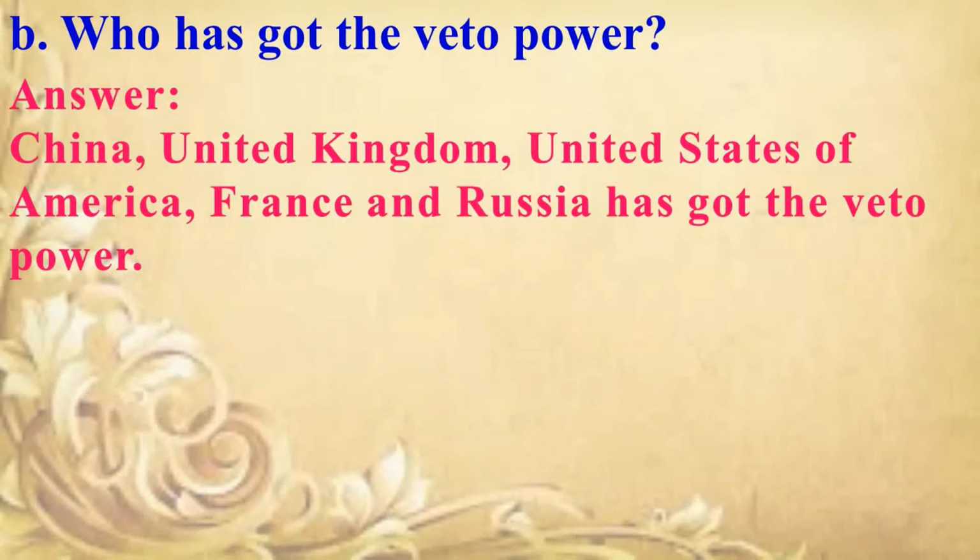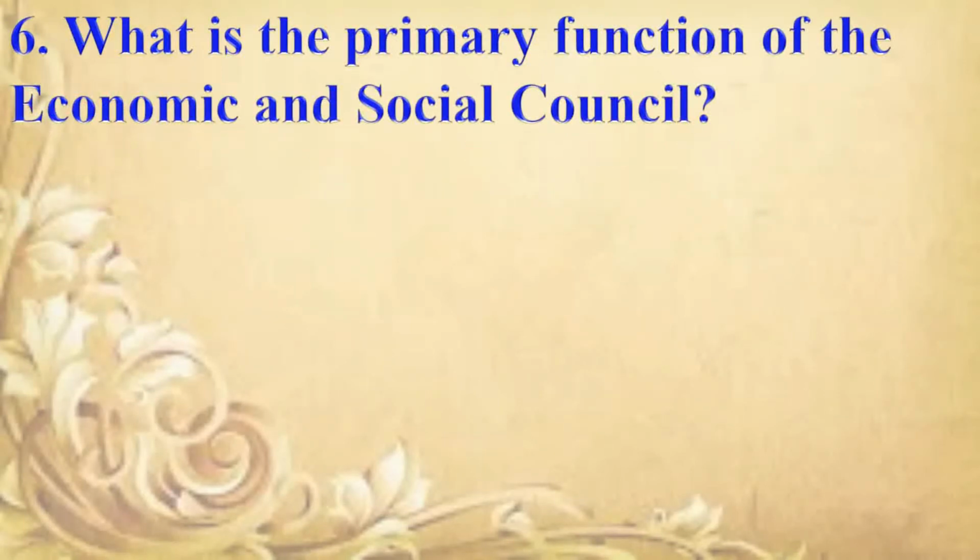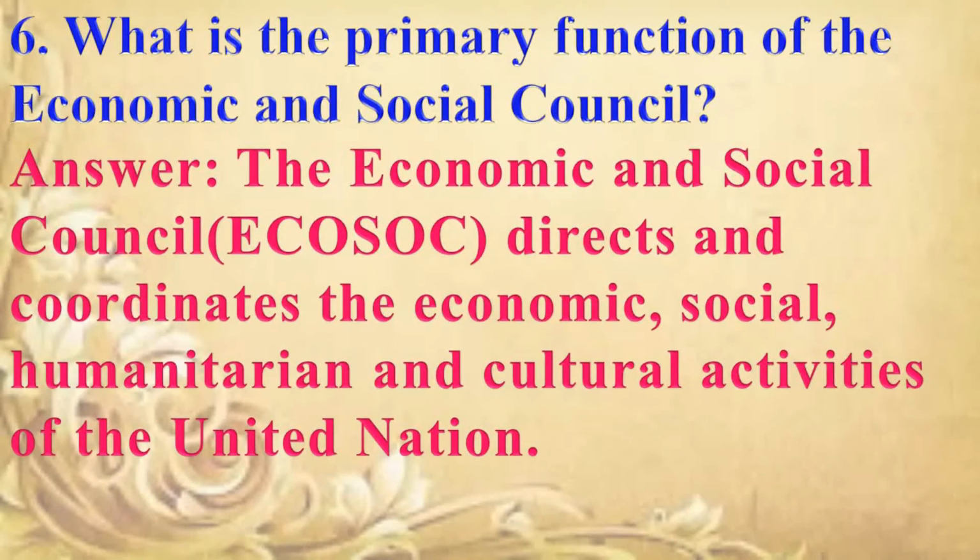Next question. Who has got the veto power? Answer is China, United Kingdom, United States of America, France and Russia have got the veto power. Next question. What is the primary function of the Economic and Social Council? Answer is the Economic and Social Council, ECOSOC, directs and coordinates the economic, social, humanitarian and cultural activities of the United Nations.